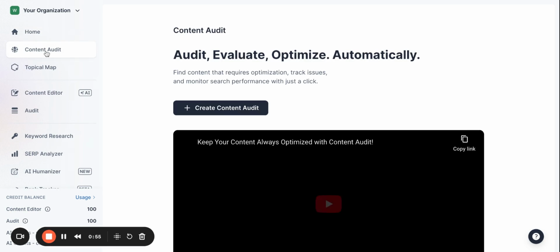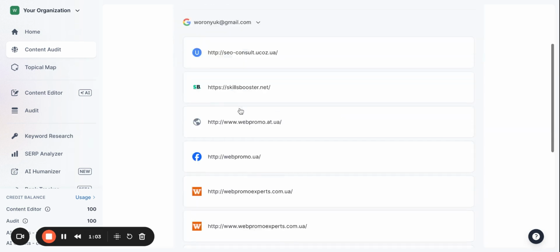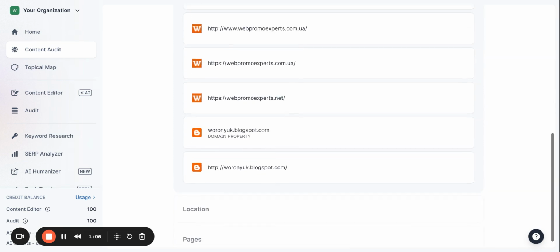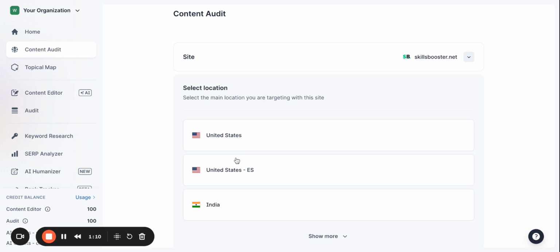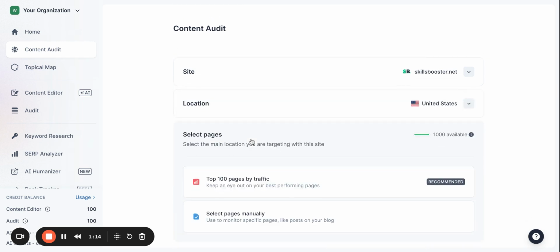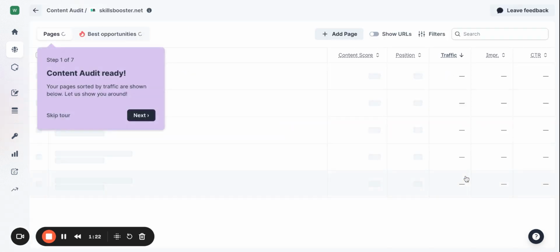The first one is the content audit. Content audit is based on the results you can get from your Search Console. So you can go to create content audit. Here you can find the website you want to give access to. For example, I will try Skills Booster, check the geo we are interested in, United States. And after that, let's focus on the pages that we are interested in and create the content audit.